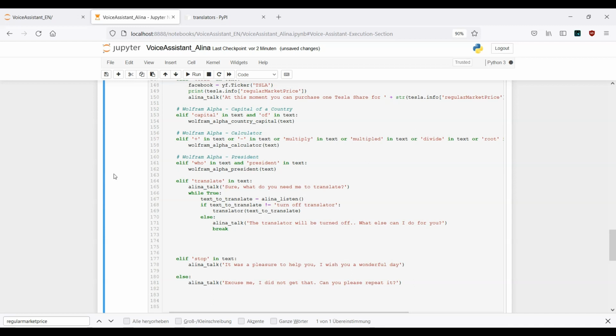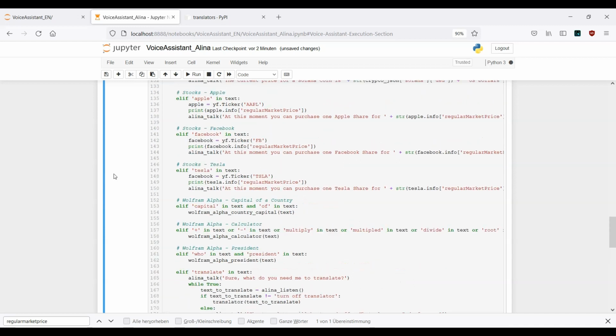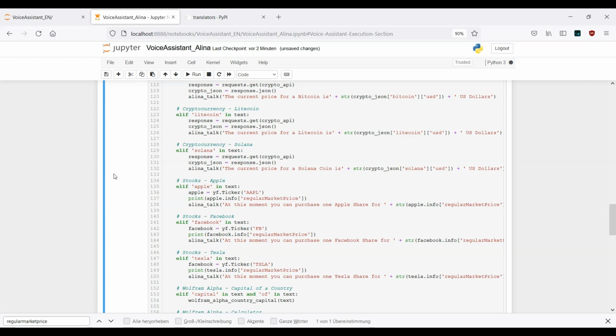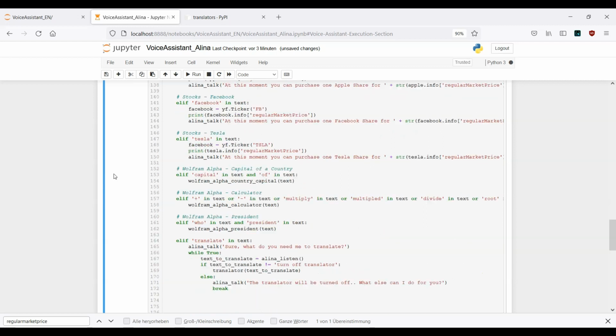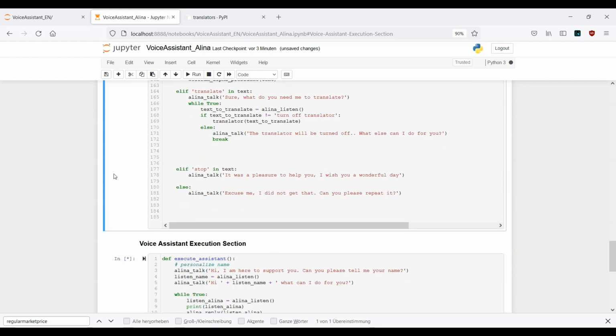Heute bin ich sehr durstig und möchte Kaffee und Tee trinken. Turn off translator. The translator will be turned off. What else can I do for you? Can you tell me the stock price of Apple? At this moment you can purchase one Apple share for $151.28. Stop. It was a pleasure to help you. I wish you a wonderful day.